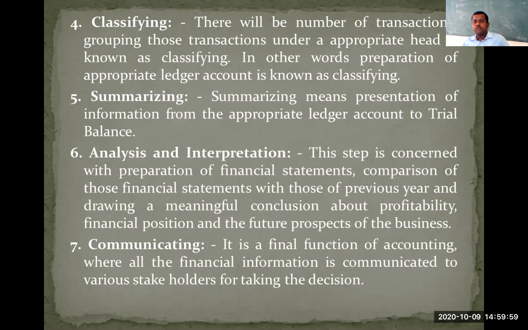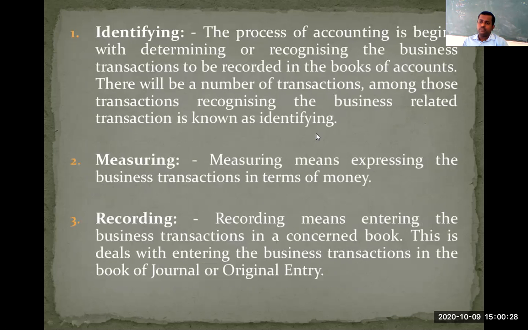Even you can take the example of banks. Banks need your financial information. Why do they need your financial information? In order to provide financial assistance to your business, they need financial or accounting information. So in order to provide that accounting information, reliable and relevant information, we need to practice accounting, and at that time we need to execute these seven important functions. So once again we'll recall these seven important functions.